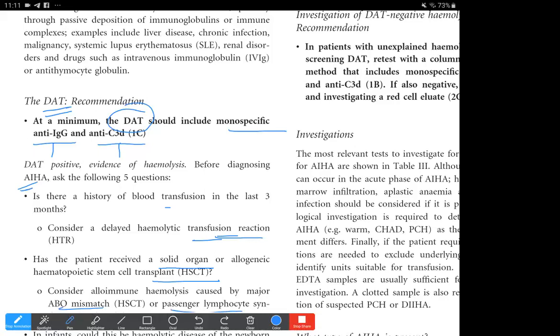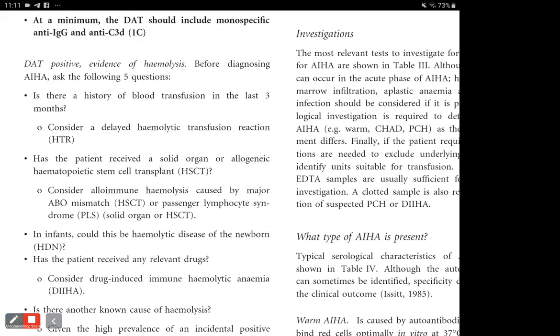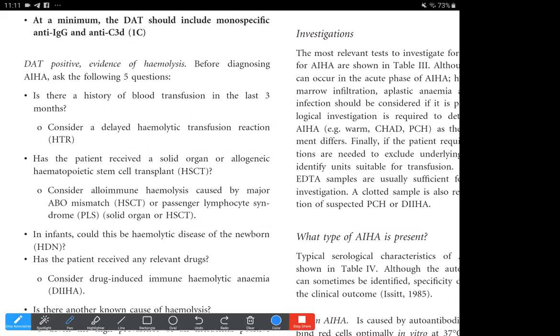In case of transfusion, we will consider the delayed hemolytic reaction. In case of transplant, we'll consider a major ABO mismatch or passenger lymphocyte syndrome. And in case of infants, hemolytic disease of the fetus and newborn could be considered.